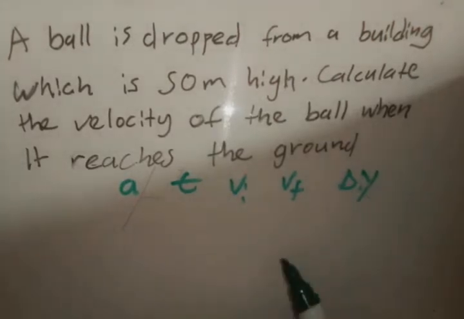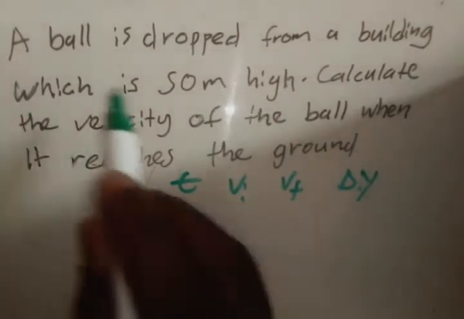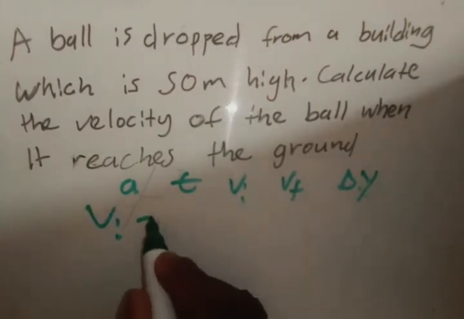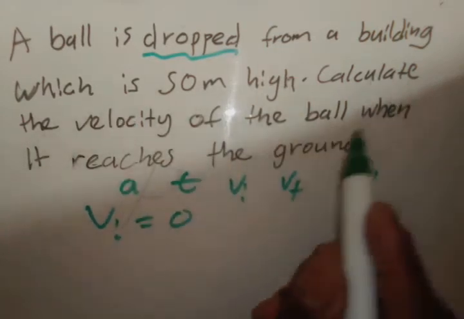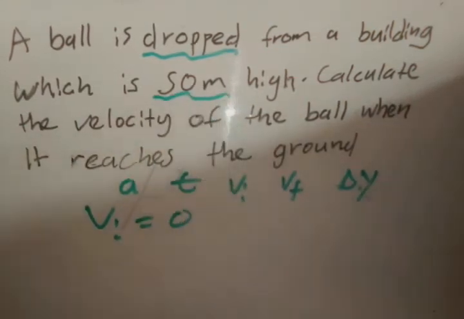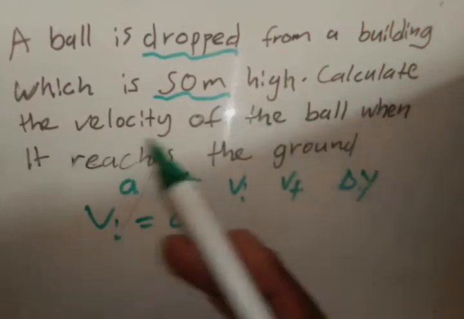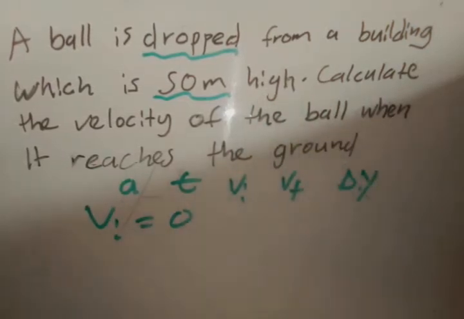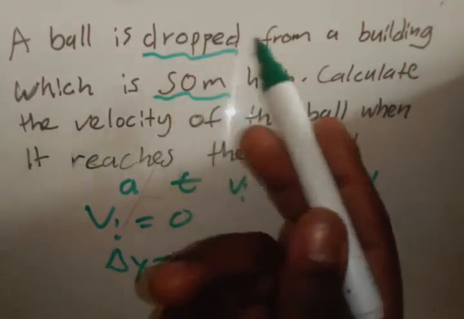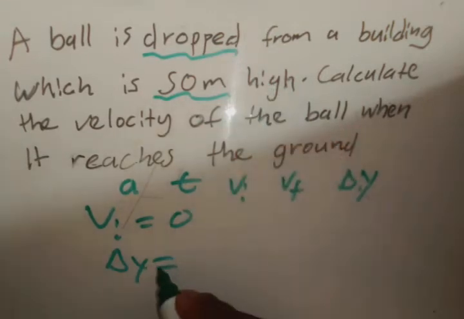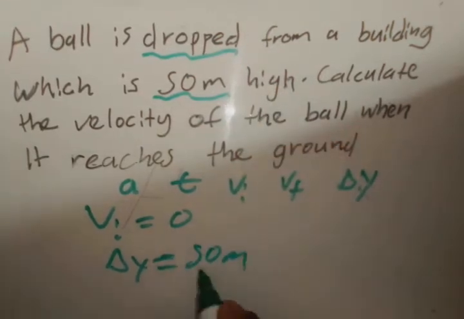Alright, so let's solve this. We are given initial velocity, which is 0 because it says it was dropped from a building which is 50 meters high. So we're given distance, and we're given initial velocity. Then they say calculate the velocity of the ball when it reaches the ground. We need one more thing. Remember, we need to find 3 things. So we're given the initial velocity, and we're given the distance, which is 50 meters.